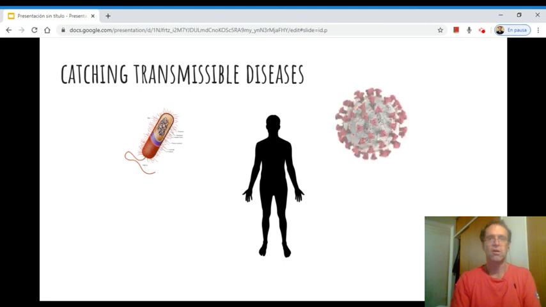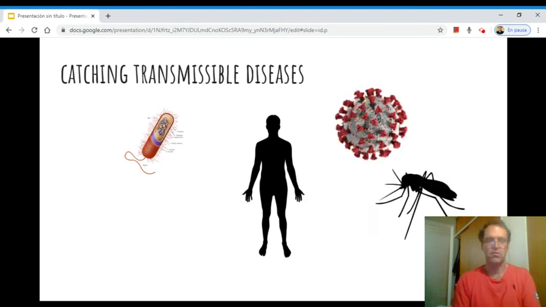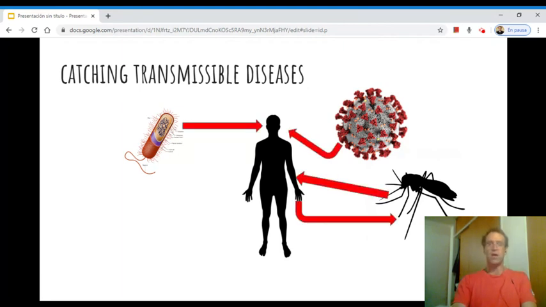Of course, here we have examples of pathogens. A bacterium on the left, the guy, coronavirus. You know this guy very well, and a mosquito, which is not a pathogen in itself. In any case, it is a parasite, but within the body of the mosquito, yes, we might find the plasmodium that causes malaria, the flavivirus that causes dengue, etc. When these organisms enter our body, we call that an infection.